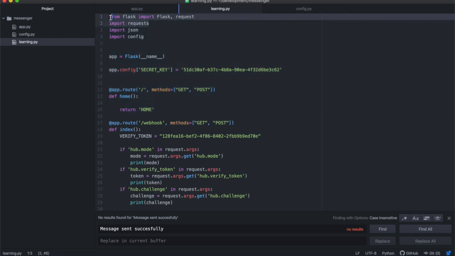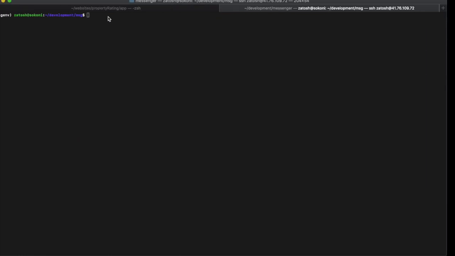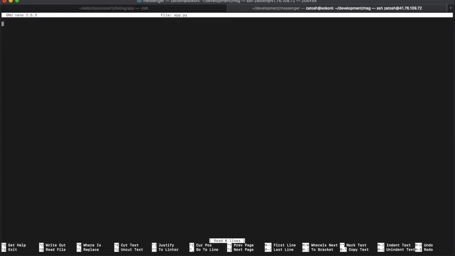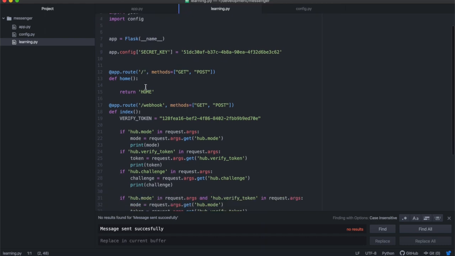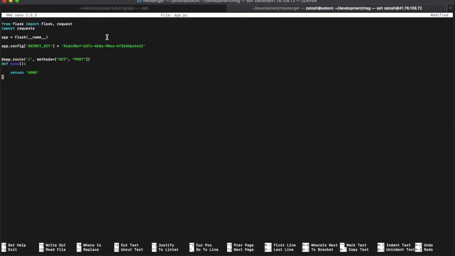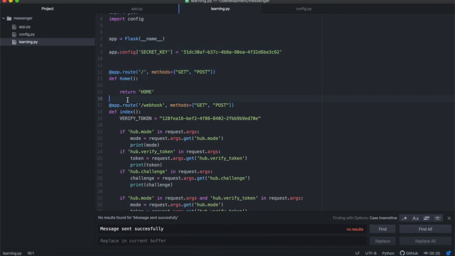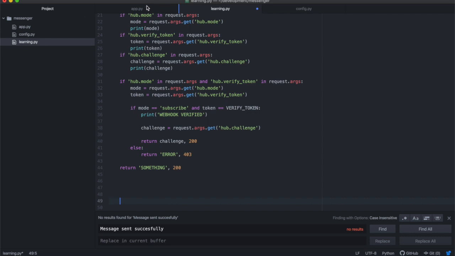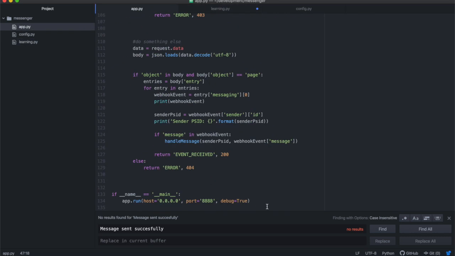Actually, let's copy that first. So let's do nano app.py. All right, and then we paste the first part where we're just importing stuff, and then we create our app over there and have a simple home route. All right, and then we paste that, and then we'll get to this later. Let's just get to the end of our app. Okay, so at the end of our app, we need to have this.